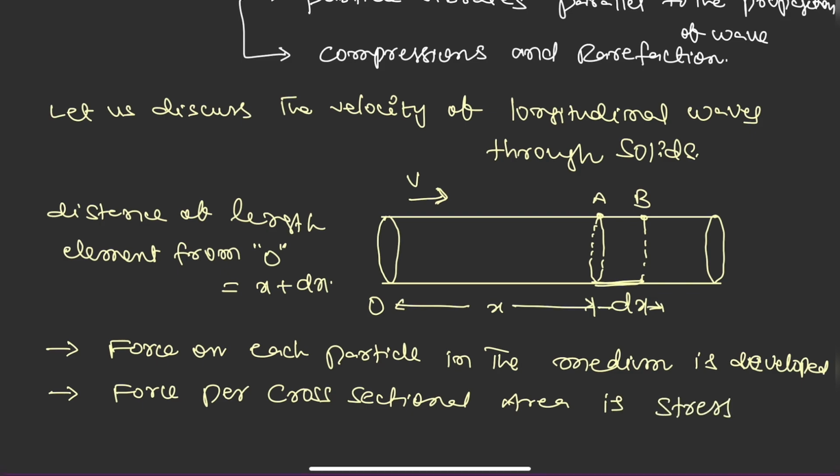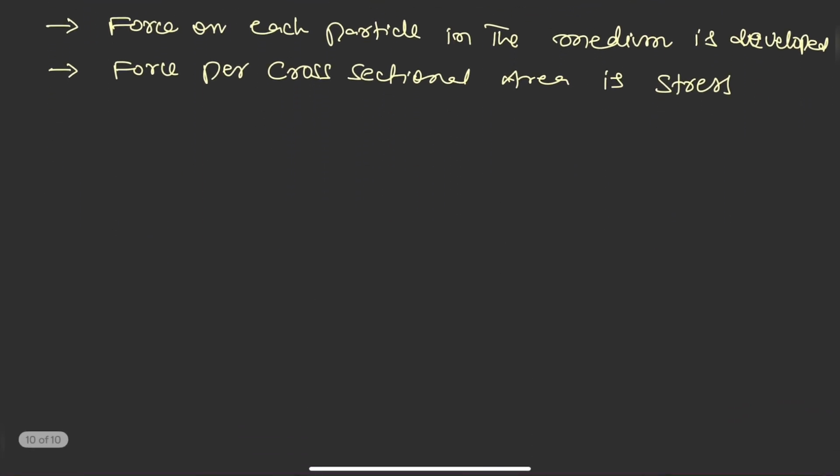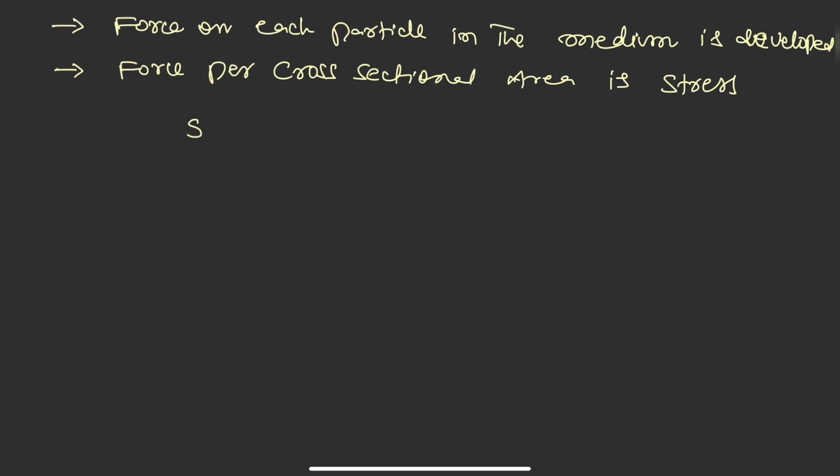So stress is equal to force per area, where A is the cross-sectional area.